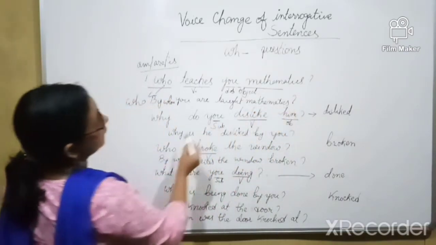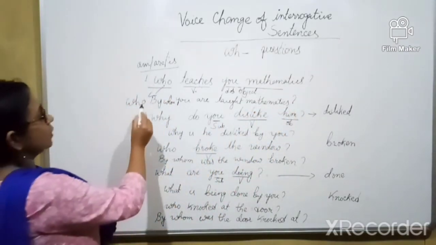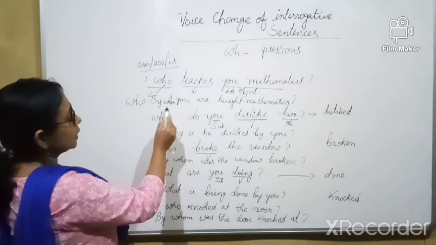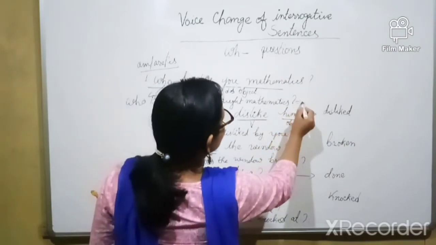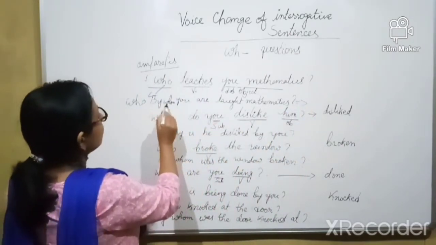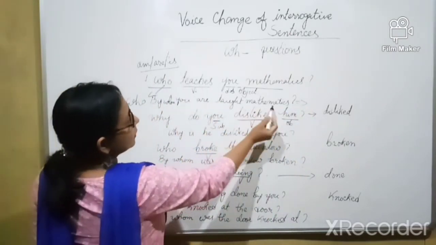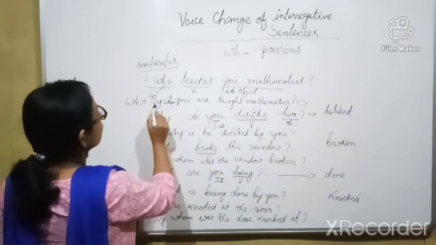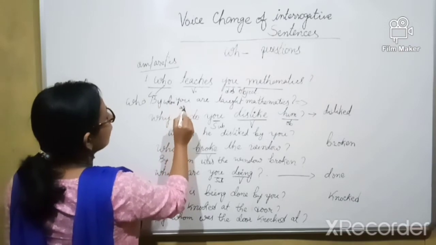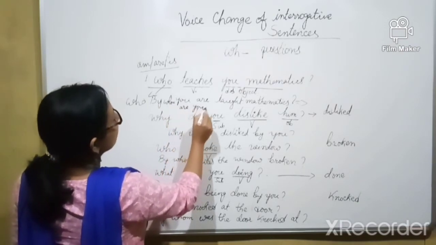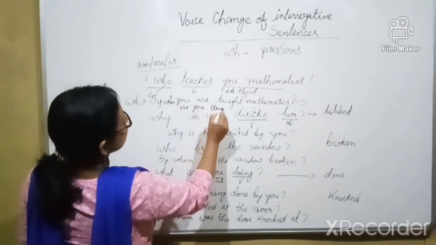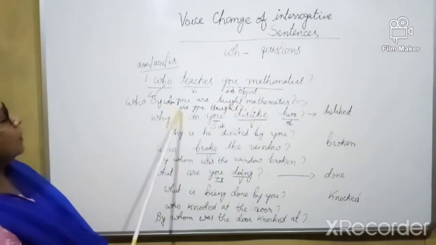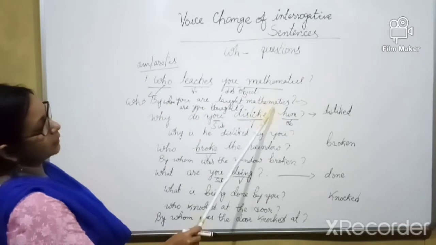But this sentence has a difficulty, because while we are changing the voice, when it is a question, we have to keep the question pattern. So by whom you are taught mathematics is a wrong sentence. The sentence will be like this: by whom are you taught mathematics?